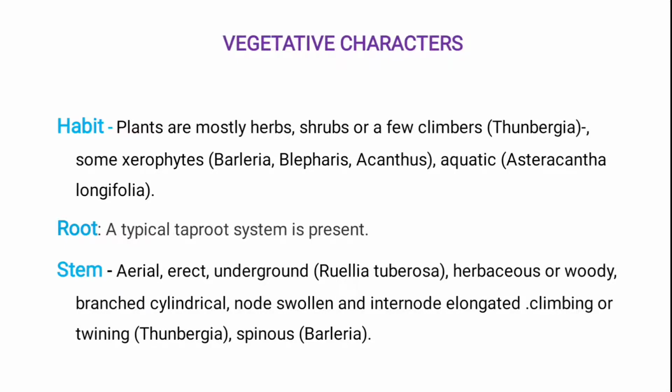The example is Thunbergia, a climber plant. Then some plants grow in xerophytic conditions, meaning they have a low requirement for water. Examples are Barleria, Blepharis and Acanthus. And some plants are aquatic, meaning they are found in wetter regions, like Hygrophila longifolia. So these are the different variations in the occurrence of plants in the Acanthaceae family.